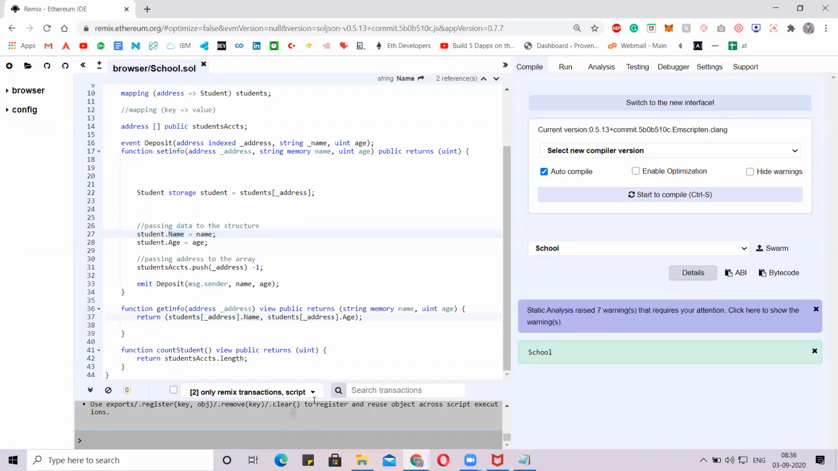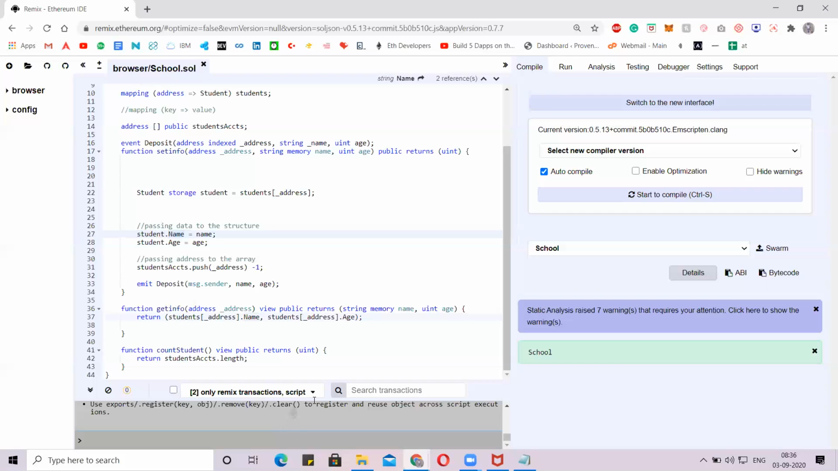So next, we are done with the storage part. We are done with the assigning part. How do we need to get that data? Now we have the get info function here. We are calling the address. Guys, remember we have stored all the data to the address. So when we call that address, it has to return the name and the age. I think you've got it now.